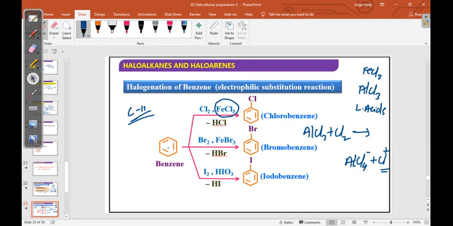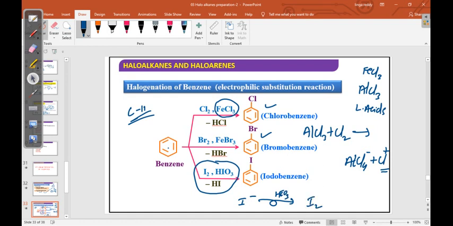Okay, so chlorobenzene and bromobenzene are common. For iodobenzene, this Friedel-Crafts reagent is not required. Directly you can take I2 plus HIO3. Why are we taking HIO3? Suppose HI is forming, I minus is there, and this I minus is immediately oxidized by HIO3, forming iodine.